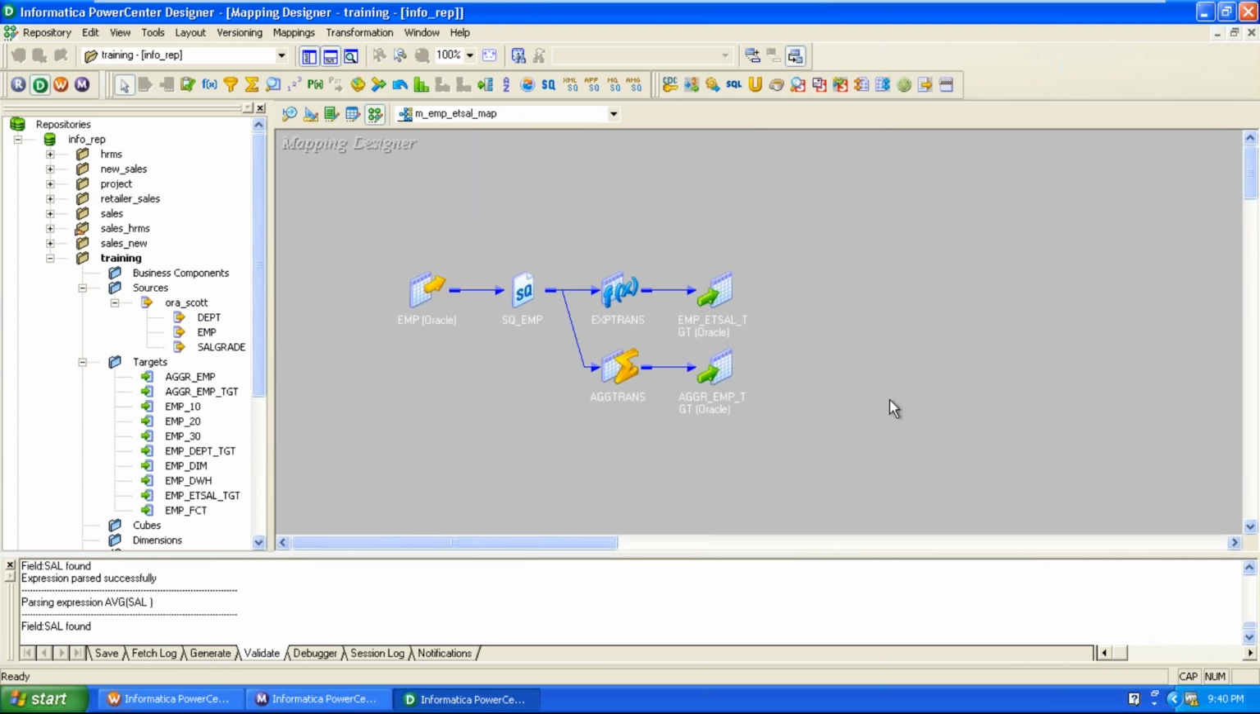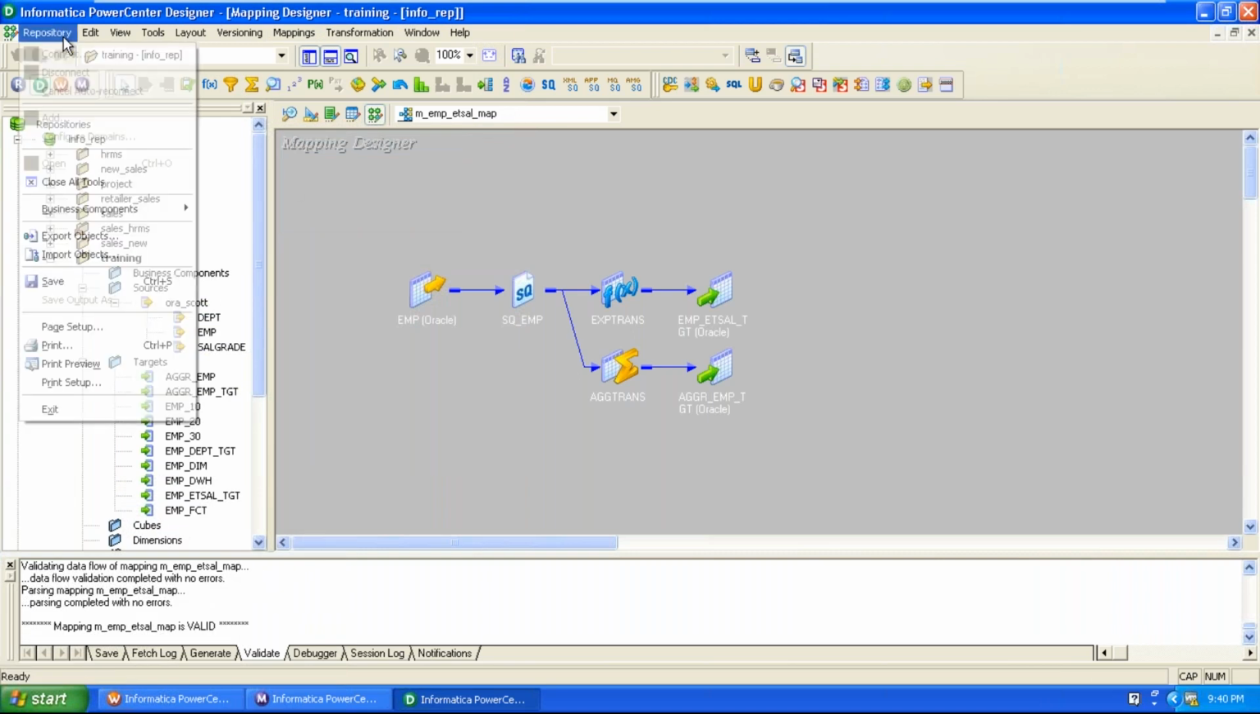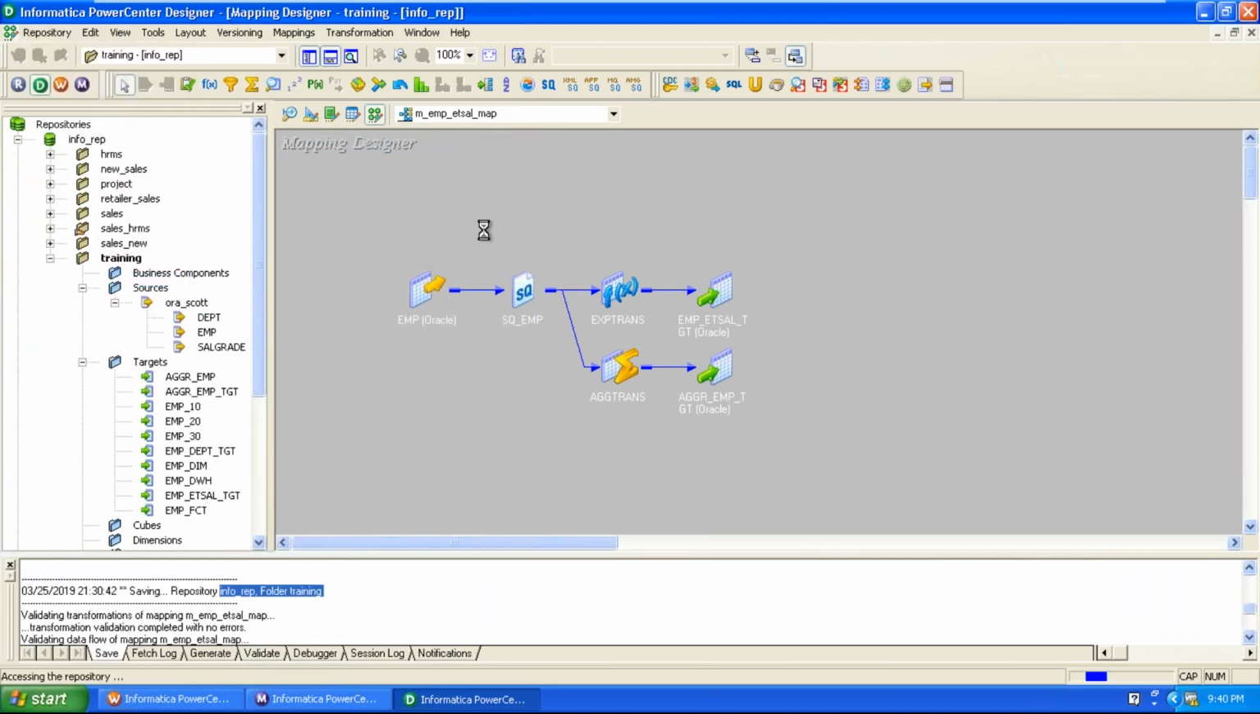See here, through one pipeline, data is processed at detail level, and through another pipeline, data is processed at summarized level. Detailed as well as summarized. Finally, our target is detailed data as well as summarized data in two tables. Now here again validate the mapping. Save the mapping to the repository.